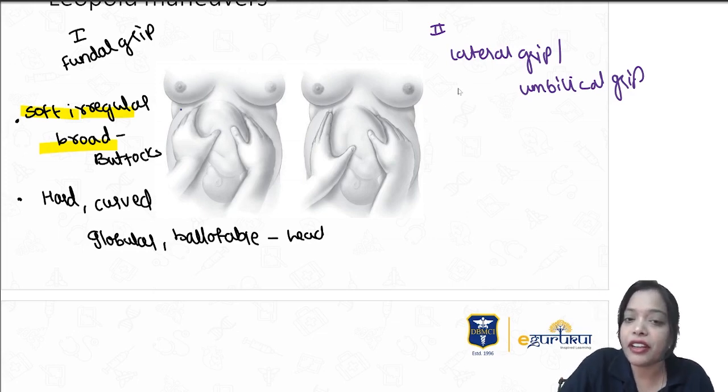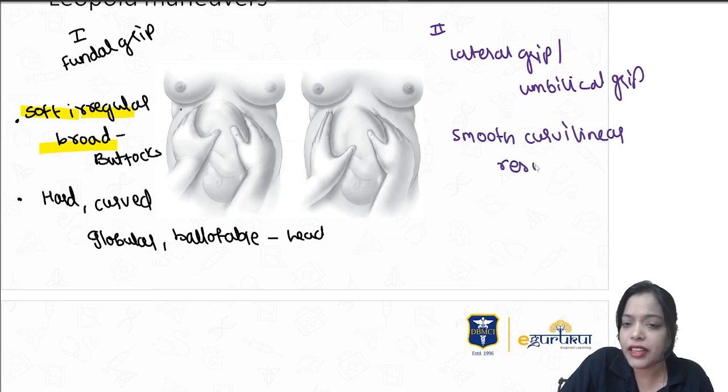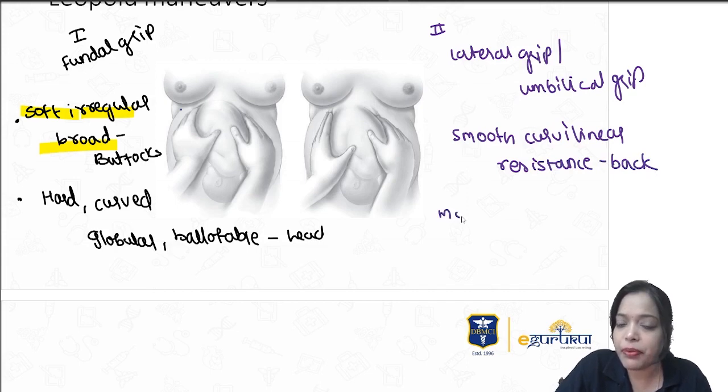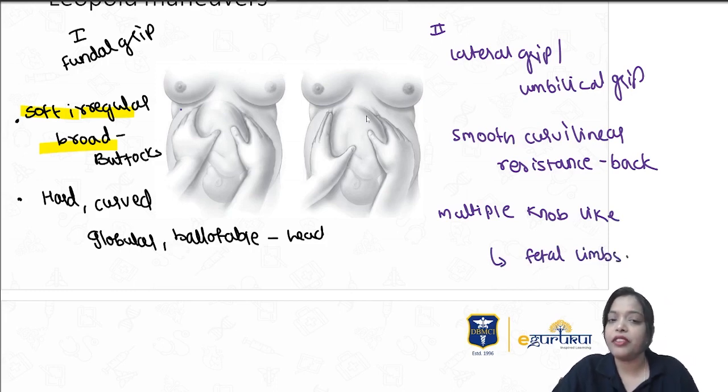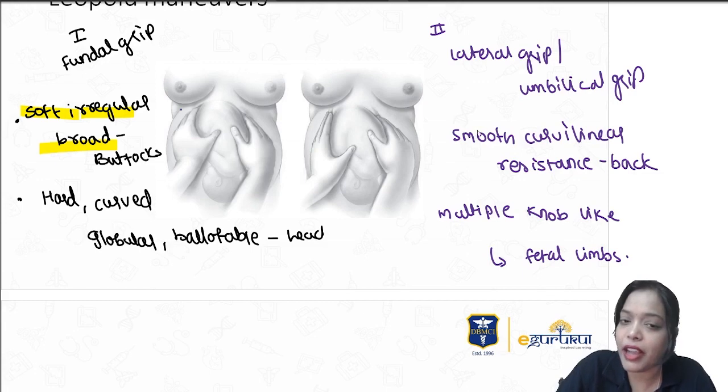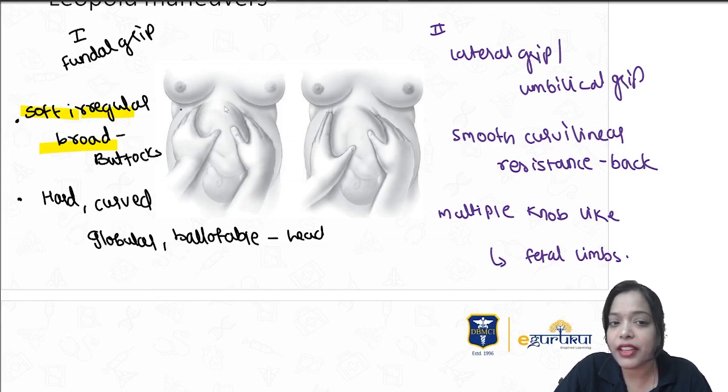Wherever you are feeling a smooth curvilinear resistance, that side is the back. And wherever you are feeling multiple knob-like structures, that is where you have the fetal limbs. So whichever side you have the smooth curvilinear resistance, it's the fetal back, and wherever you feel the multiple knob-like structures, you feel the fetal limbs. In the first grip the hands are on the fundus, here they are coming laterally to the uterus. Okay.